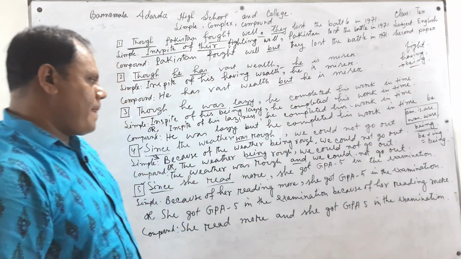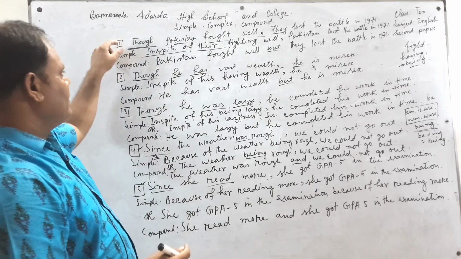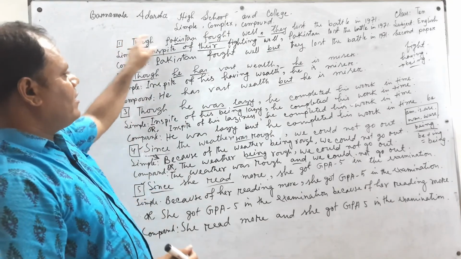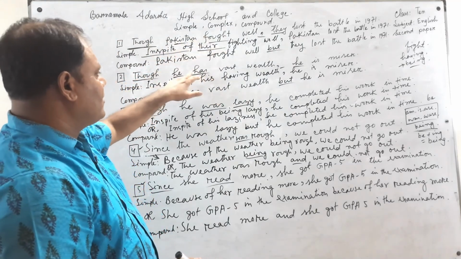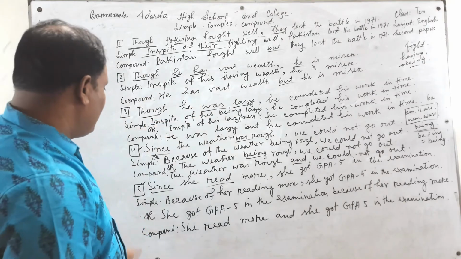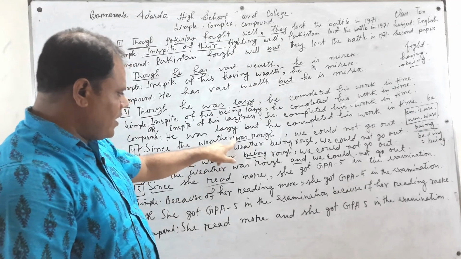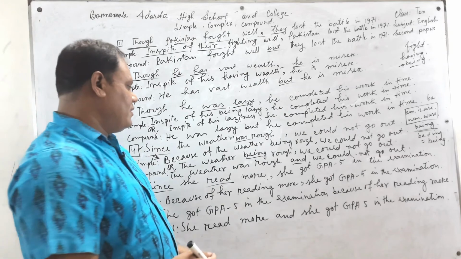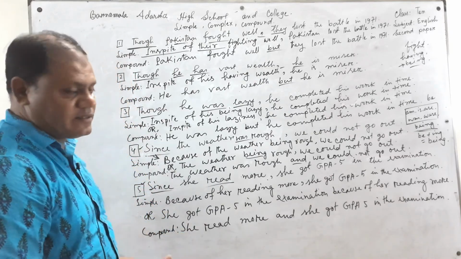You have to clarify and differentiate between the sentences. Here we find the principal verb, here we find the have verb, here we find the be verb, and in since we find a be verb and we find a principal verb. That is the total discussion of though, although and since.